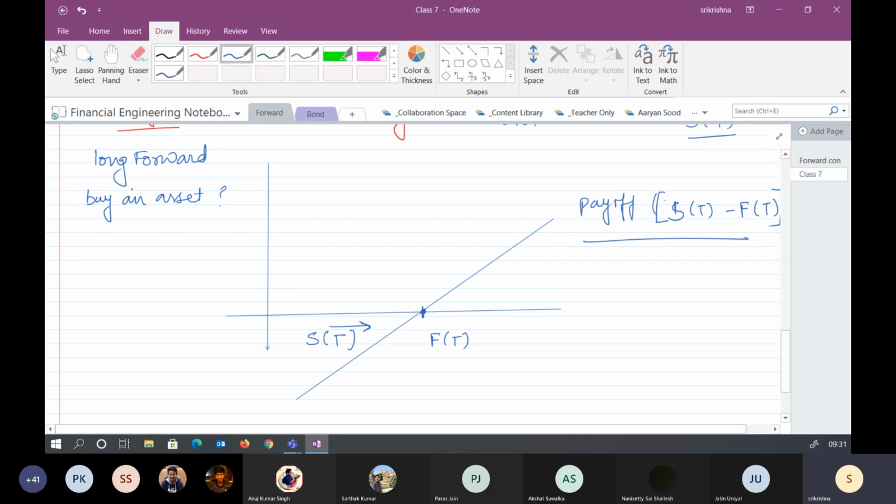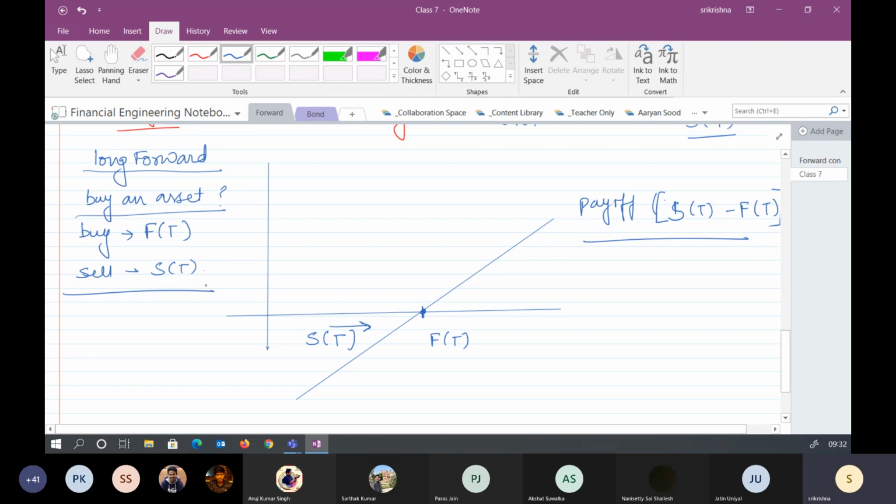Suppose you have entered into the long forward position, you are buying an asset at a price FT. So now you have an asset which you are buying at this price, but you have the option to sell it at the spot price. Yes or no?